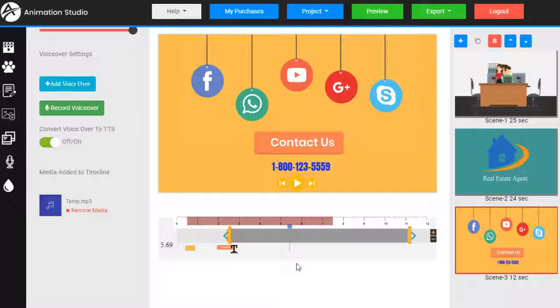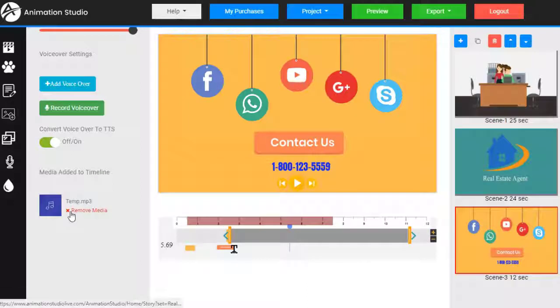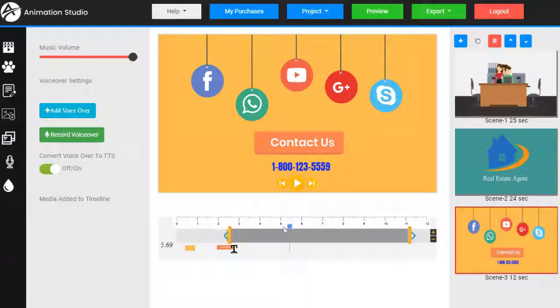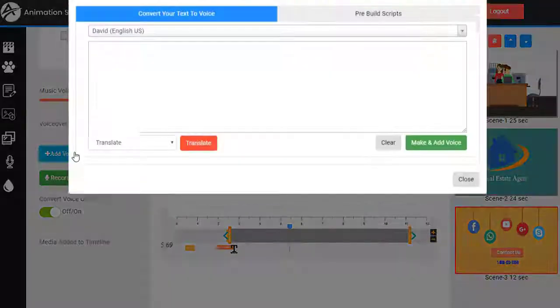But now you can see we can make some edits here. Now this red spot here, the upper part of the track, this is the voice. Now we're still here under sound, and we can delete that. So no more voiceover. And let's add in a voiceover.